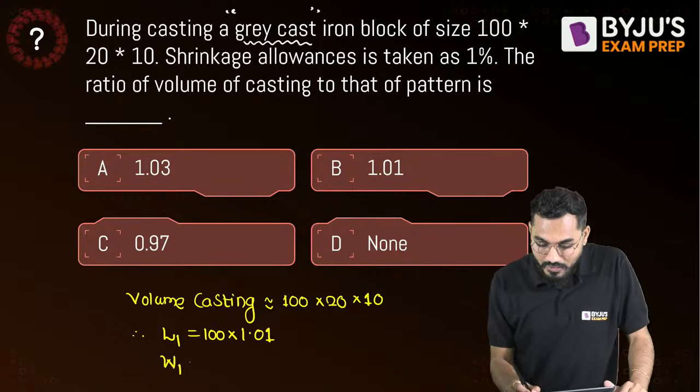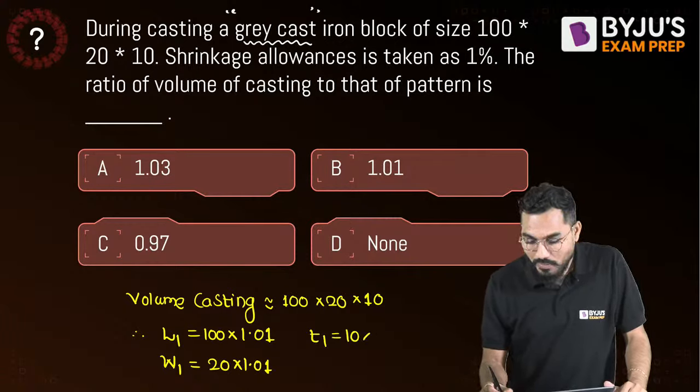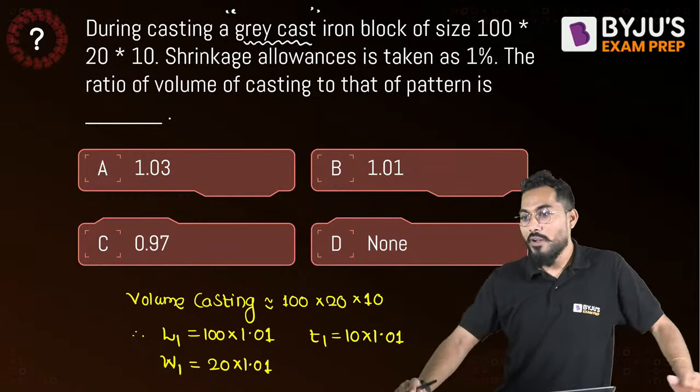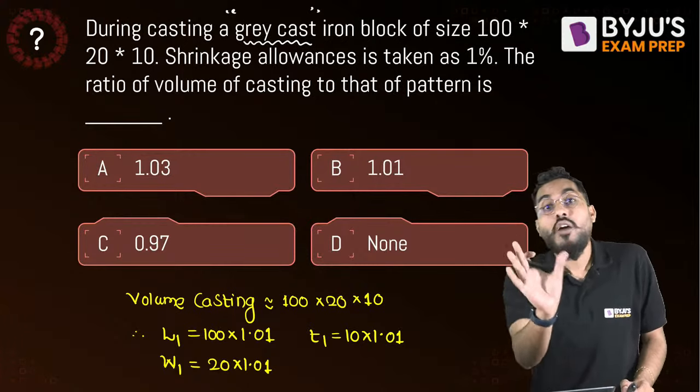Width, if I consider W1, that is 20 multiplied by 1.01. And if I talk about thickness, can I say T1 will be considered 10 multiplied by 1.01. So this is nothing but the dimensions of that particular pattern.